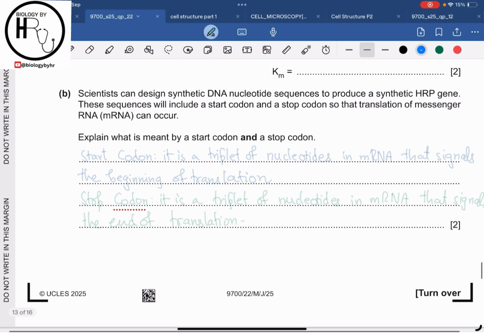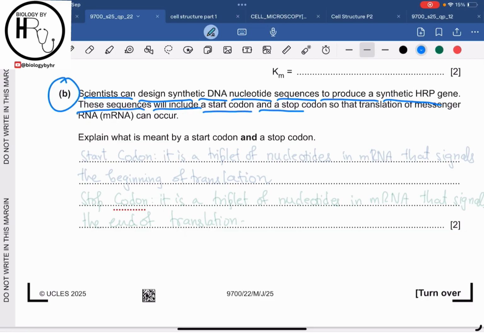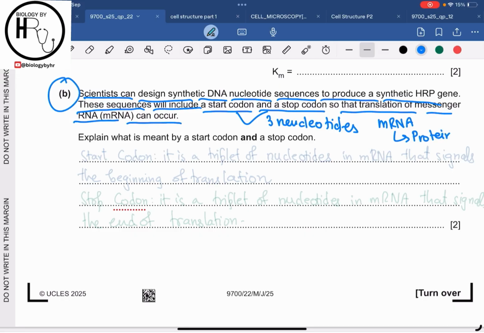Now let's move on to part B. Part B says that scientists can design synthetic DNA nucleotide sequences to produce a synthetic HRP gene. These sequences will include a start codon and a stop codon. We know the start codon and the stop codon are made up of three nucleotides, so that the translation of the messenger RNA, the mRNA, can occur. We know what translation is. Translation is a process where the mRNA forms the polypeptide chain or the protein chain, right?